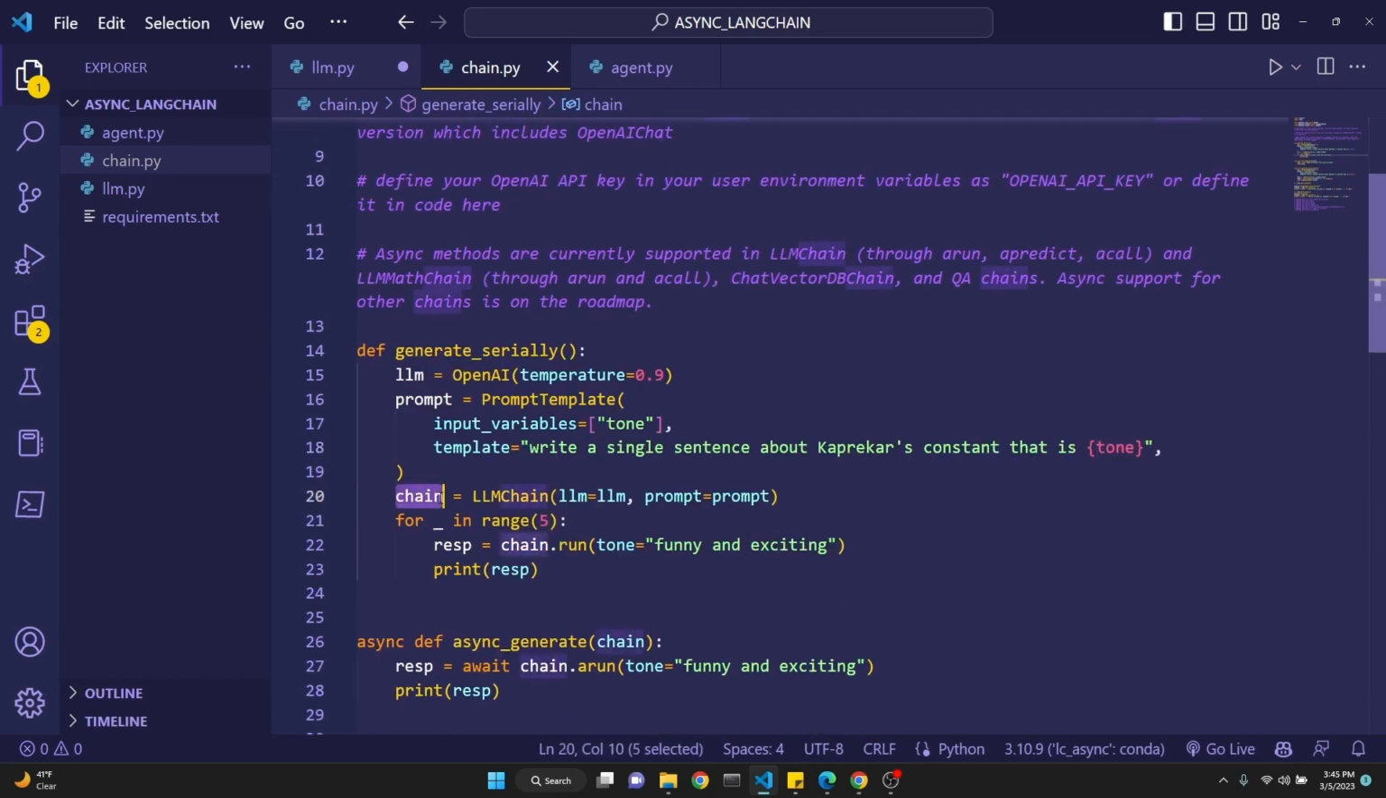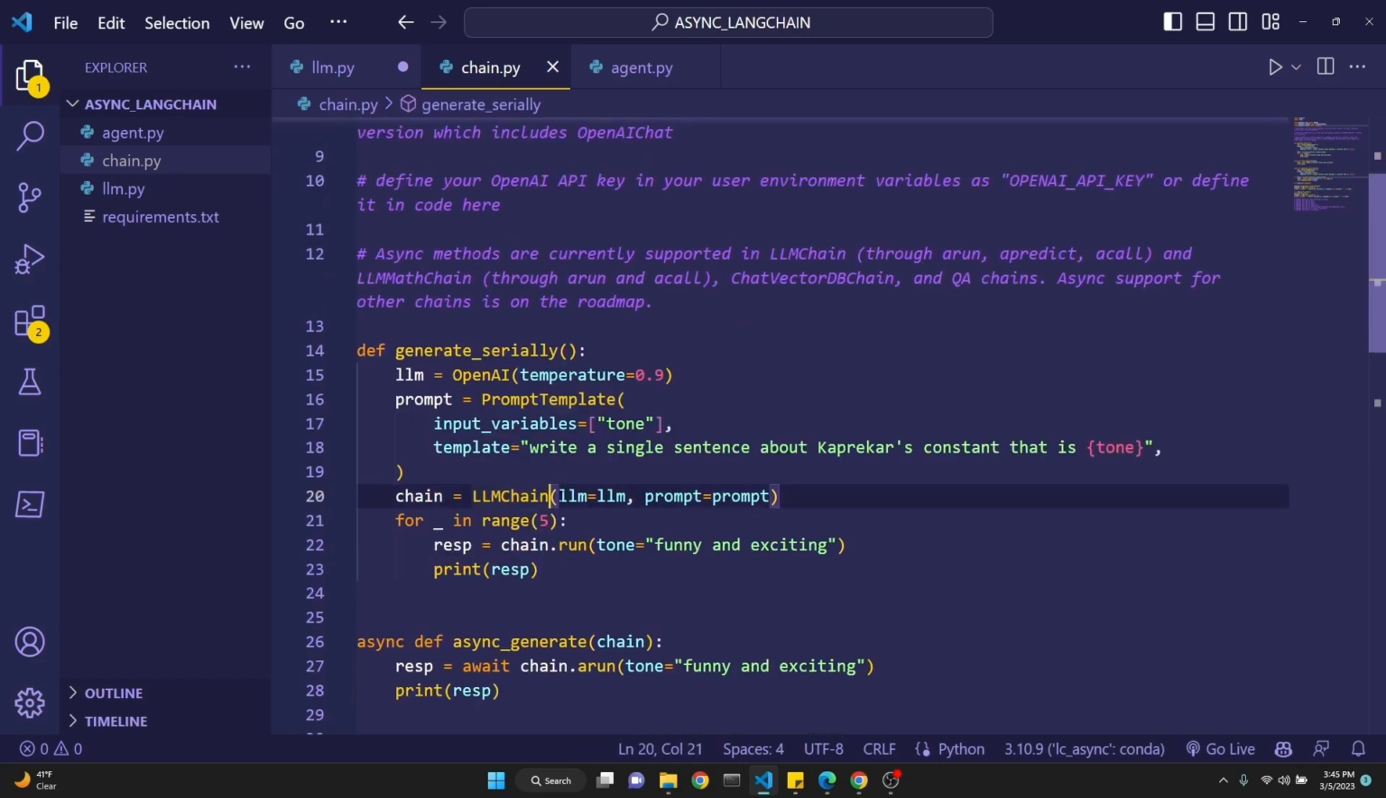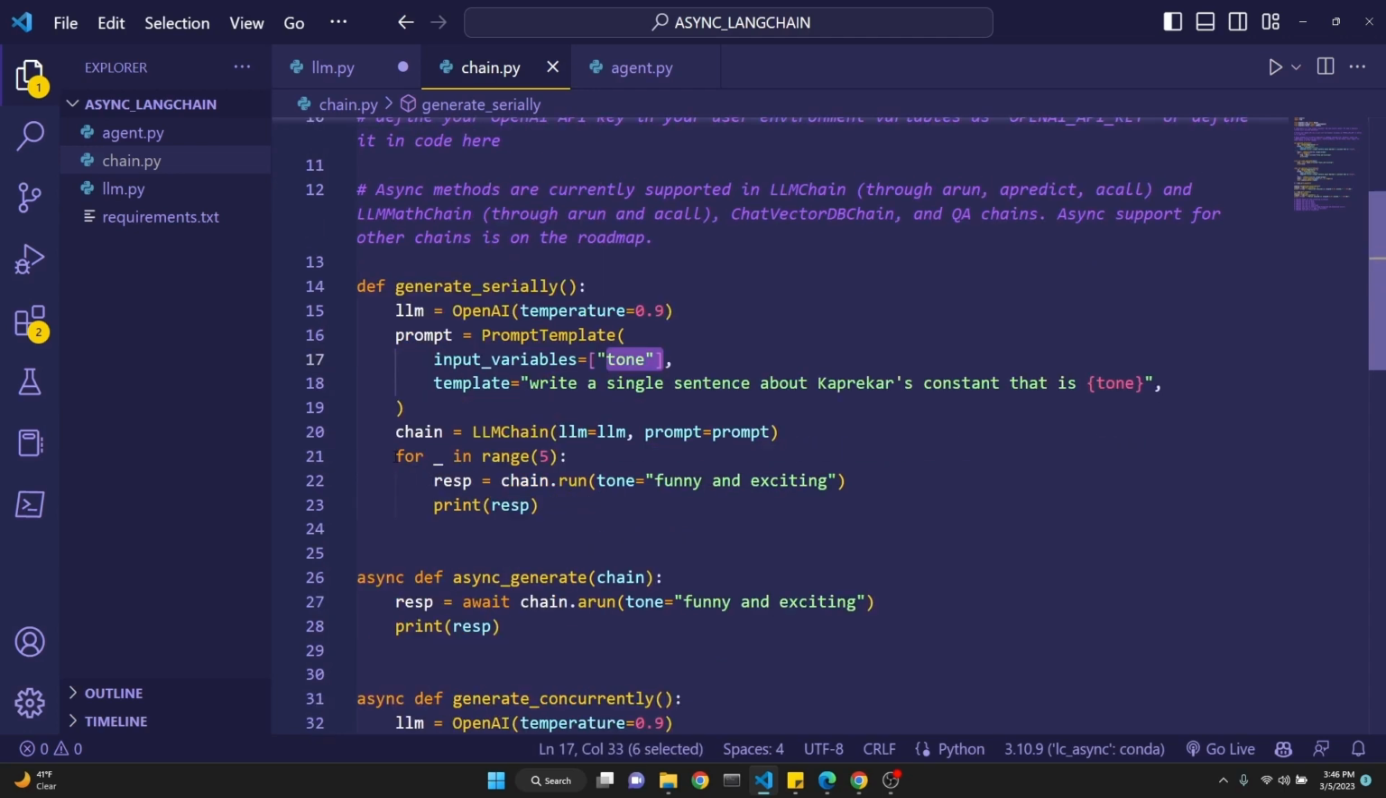Then we define our chain. We're going to define the tone as funny and exciting. It could be really anything you like. Then we define our chain as LLMChain, which we have imported up here. We say that in its parameter space, llm equals the LLM which we have defined right here, and prompt equals prompt, which we have defined right here, and it takes an input variable. Then we make a loop for a placeholder in range of 5. Then the response is chain.run. We are running it serially, so we can run it with just .run. And the tone is funny and exciting, and then we simply print the response.